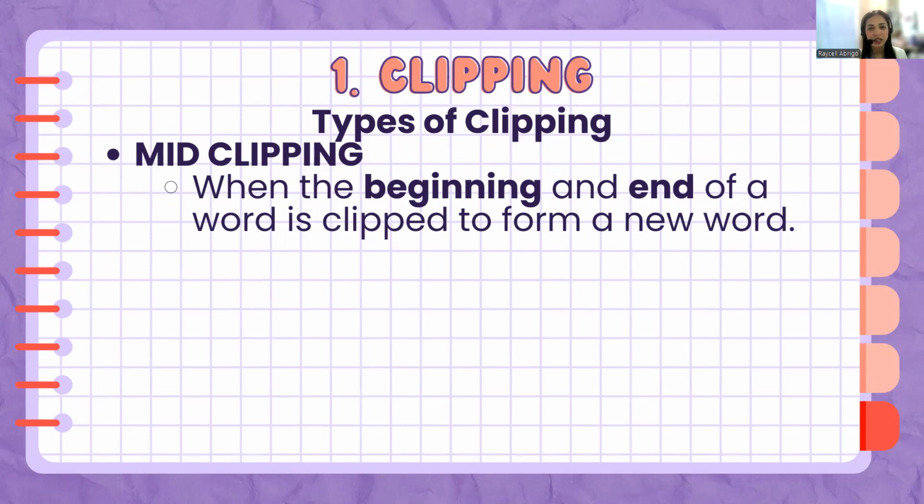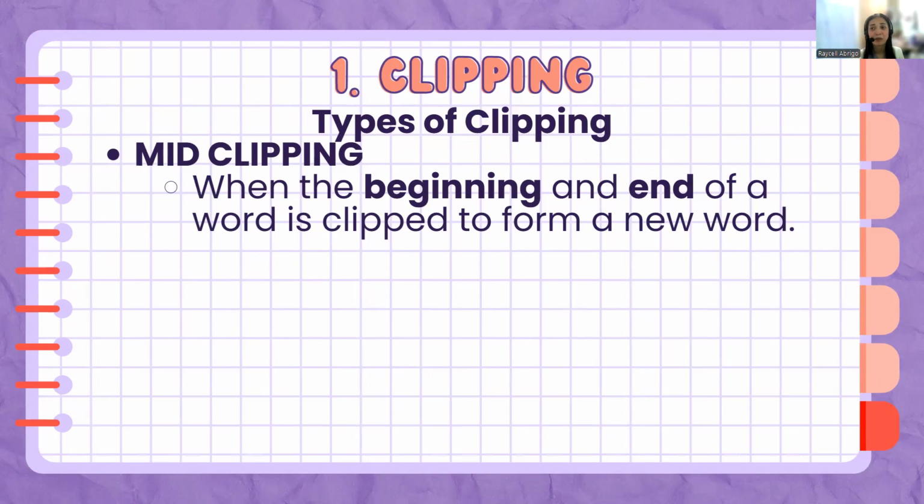But the catch here is we are not removing the middle part of the word. Because in initial clipping and final clipping, we are removing what we mentioned. Like if it is initial clipping, what we are clipping is the initial part. If it is final clipping, what we are clipping is the final part. But the mid clipping is ironic. Here, we are not clipping off the middle part, but we are clipping off the beginning and the end, and we keep, okay?